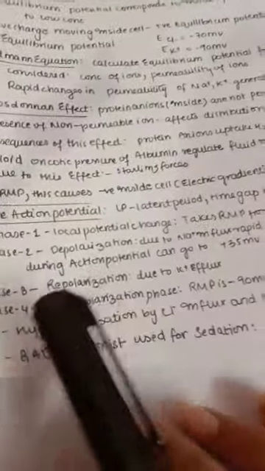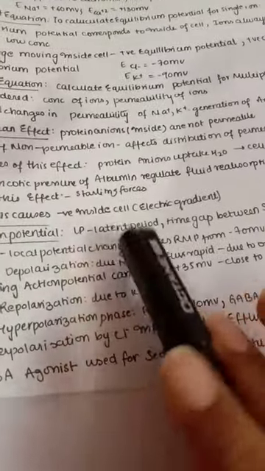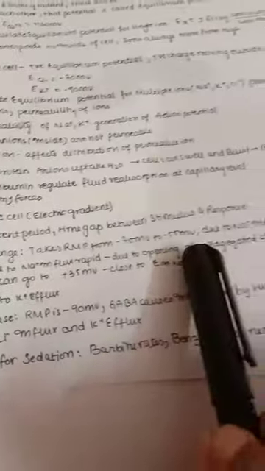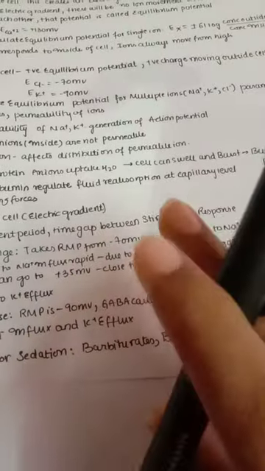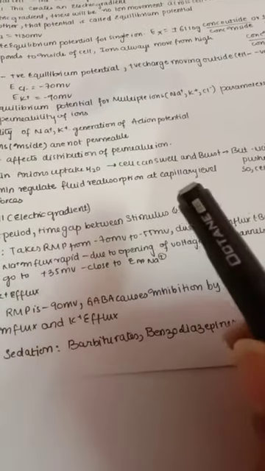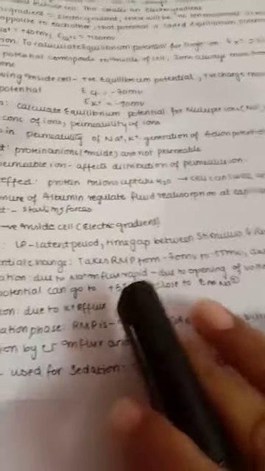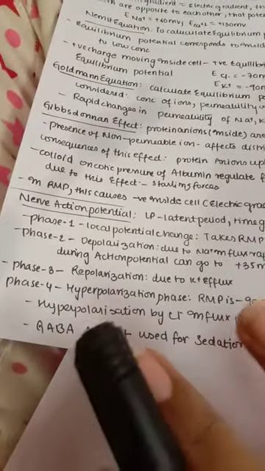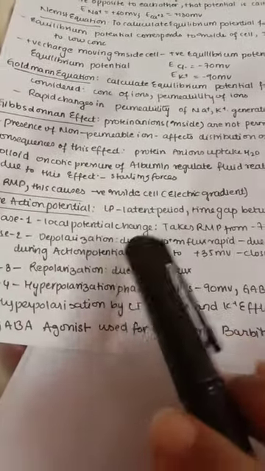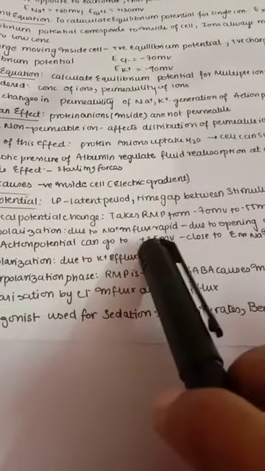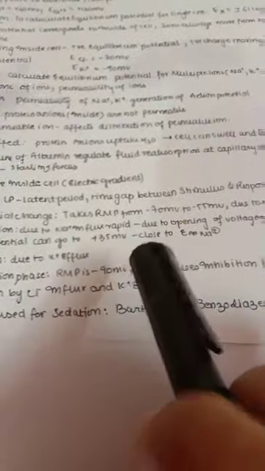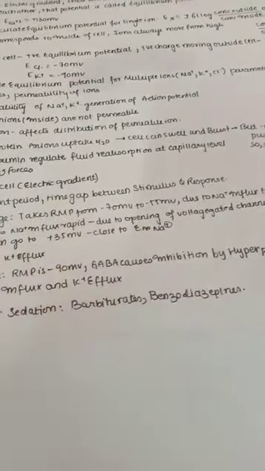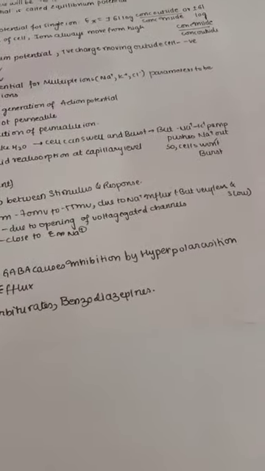The nerve action potential has a latent period, which is mainly between the stimulus and the response. For example, if we give any stimulus, we get a response. In between the stimulus and response, we have our latent period, and we have four different phases in the nerve action potential. The first phase is the local potential change, which takes the resting membrane potential from -70 to about -55. Here -55 is the threshold. It is due to sodium influx, but very little and slow.